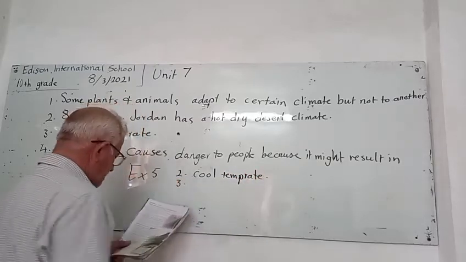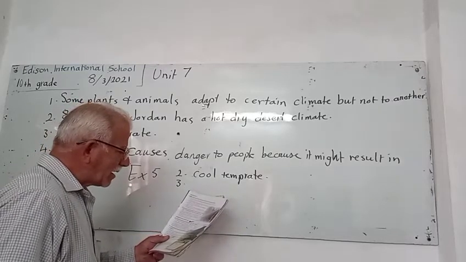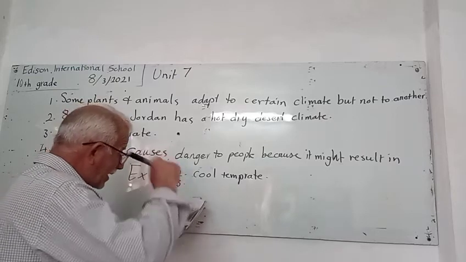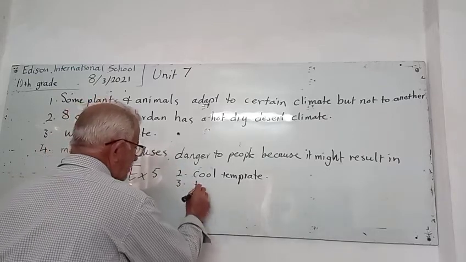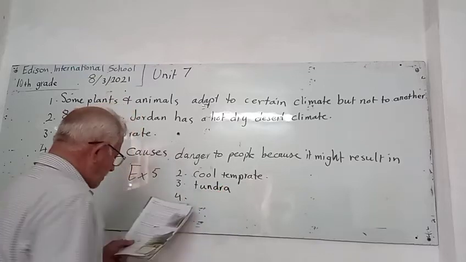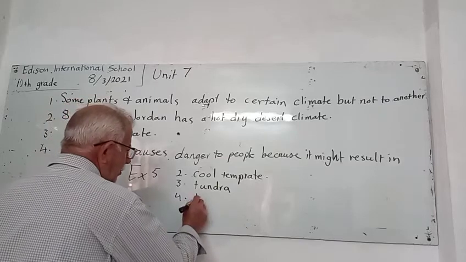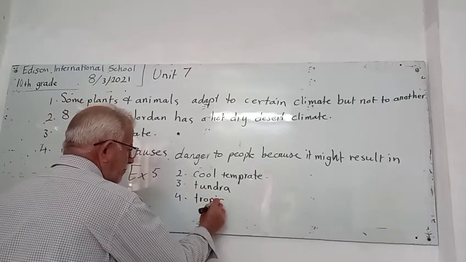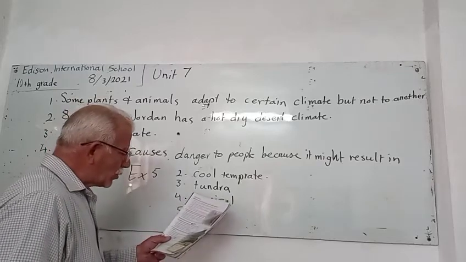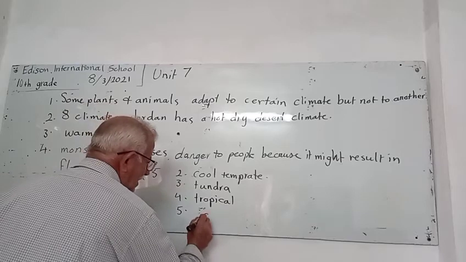3. Summers are very short and there aren't many trees, which is tundra. 4. It's always hot and wet, which is tropical. 5. It's very hot during the day but very cold at night, which is desert.